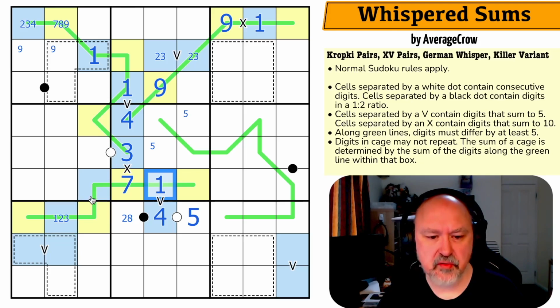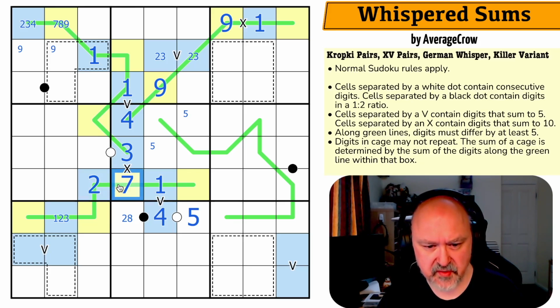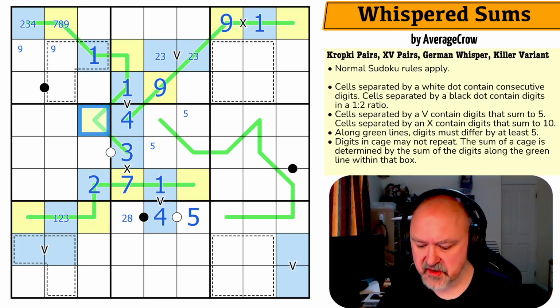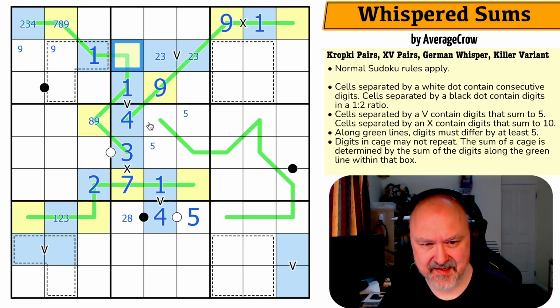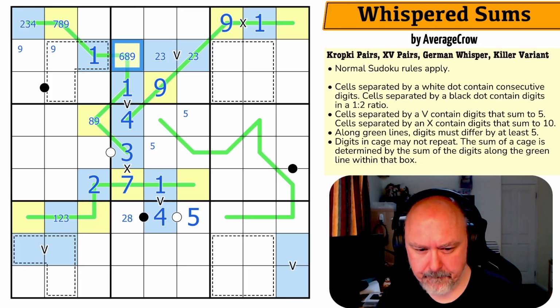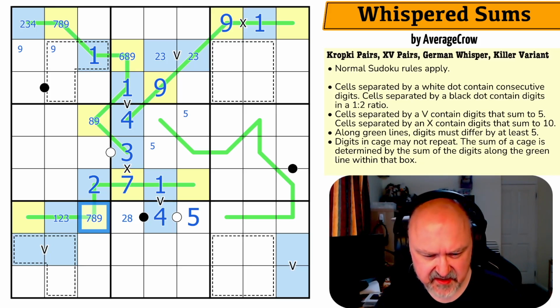Okay, 7 can only go next to 1 and 2, because 3 and 4 are too close to 7. 3 can only go next to 8 and 9. All of the other high digits are too close. This could be any high digit, except 7, 6, 8, and 9. Okay. Now this can't be a 6, so that's 7, 8, 9.